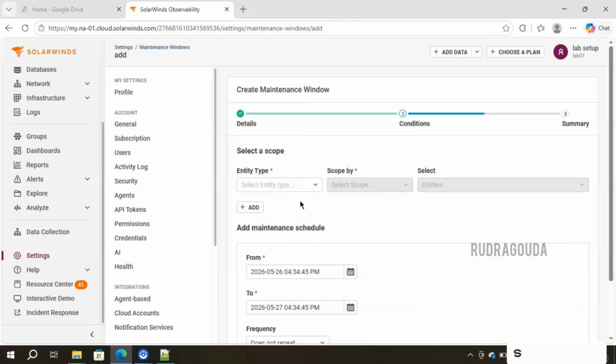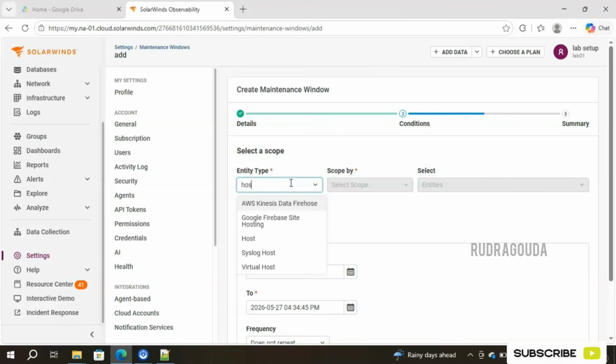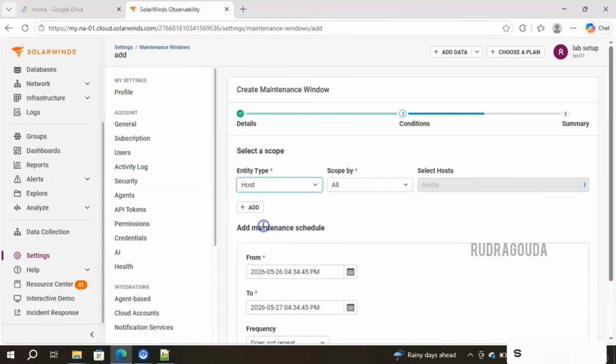I will show you by selecting two different entities now. First, I will go ahead and make use of the host. So I'll search the keyword host here. If anything, it will display. Yes, we have an entity type host.